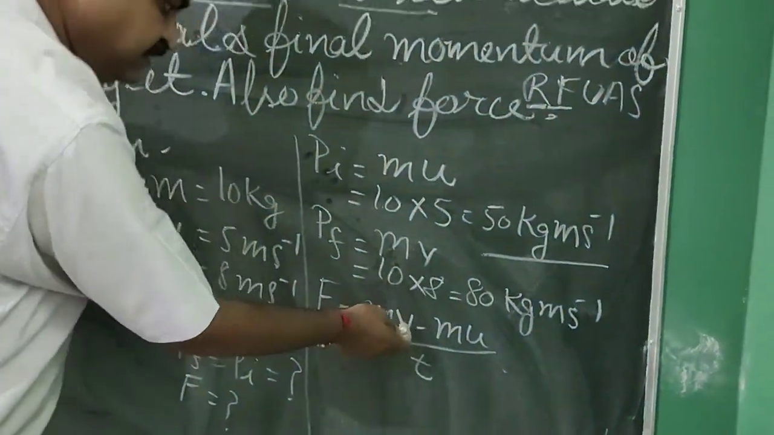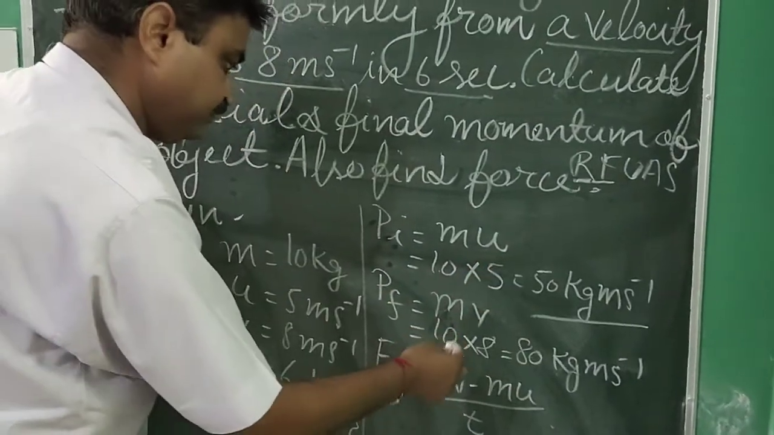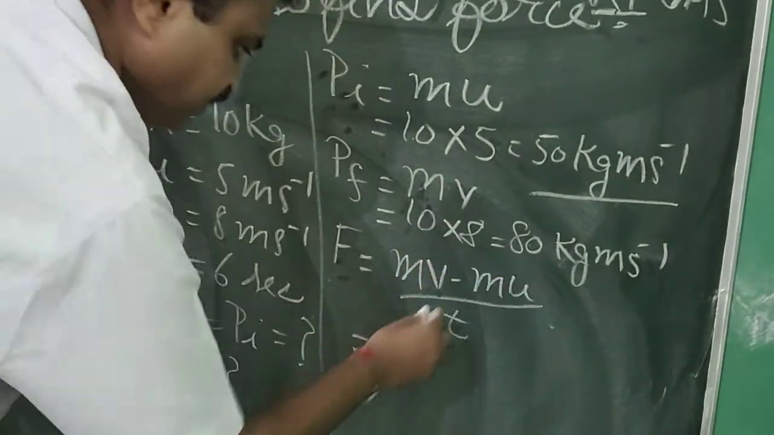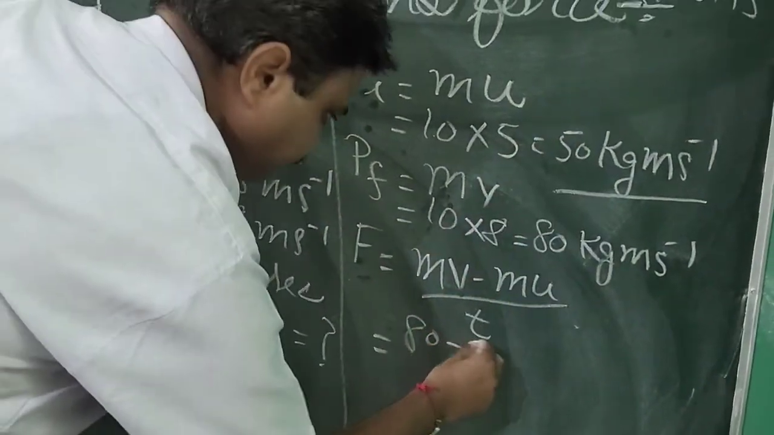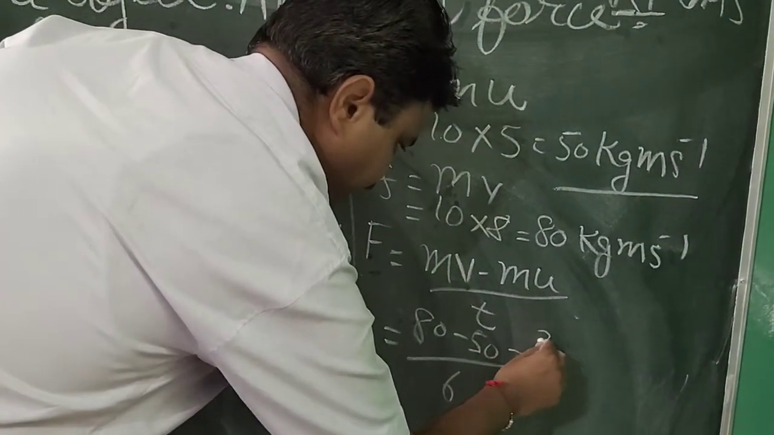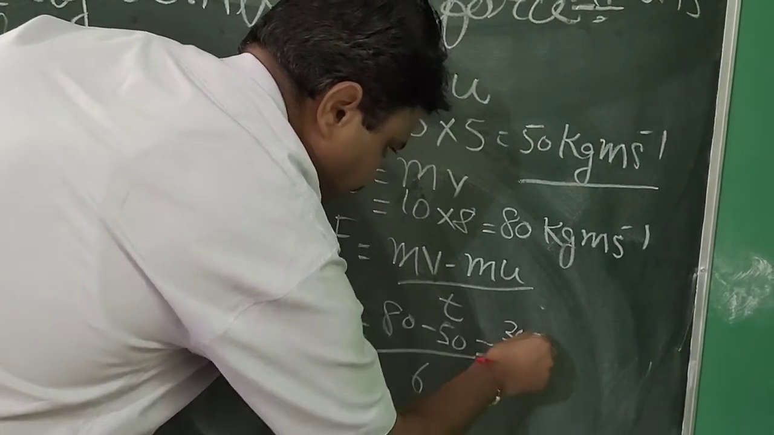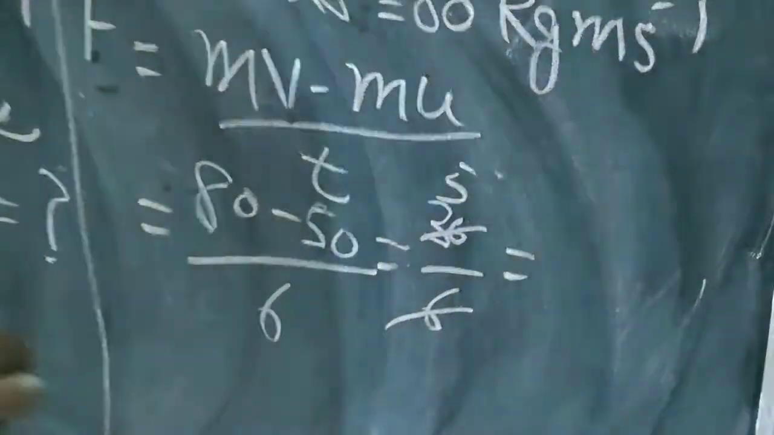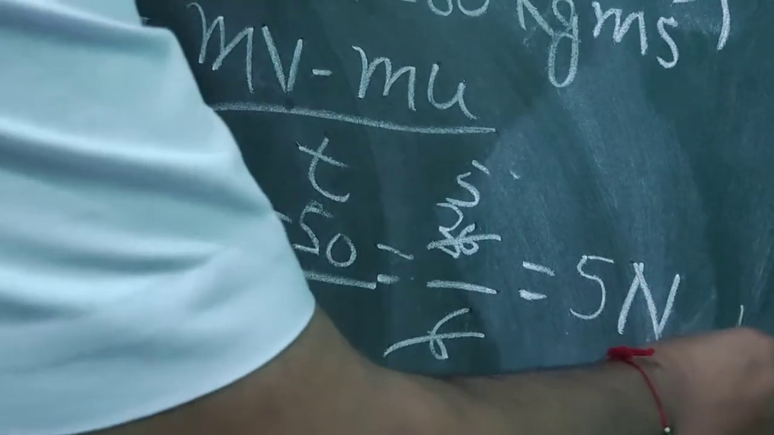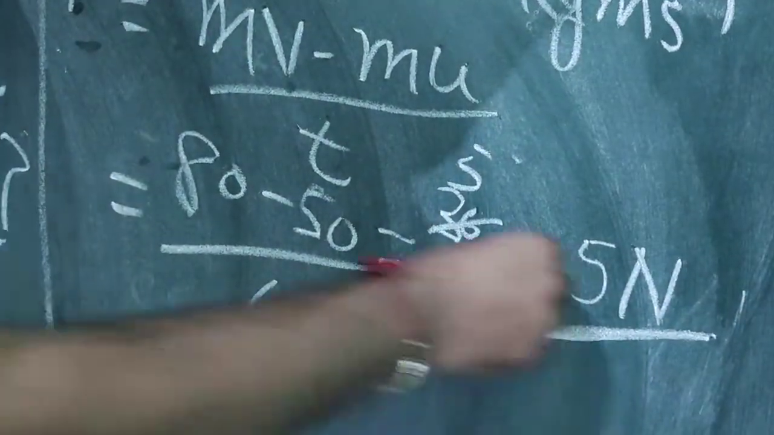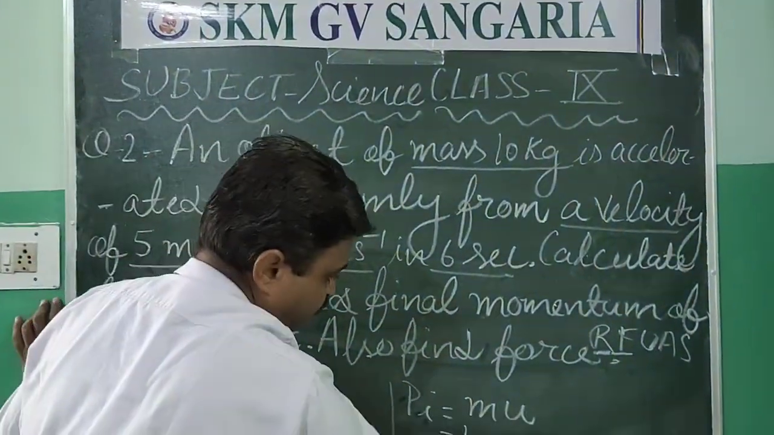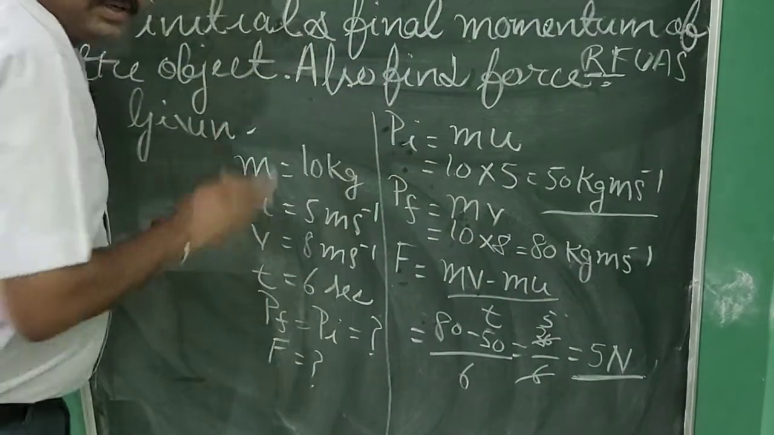Now in this, mv we have got is 80. So you will put this value here, 80 minus 50 upon 6, time is 6, and it is 30 upon 6. Now you cut it, and the answer that you will get here will be 5 Newton. It is the force. So all the quantities that are asked in the question, you have found.